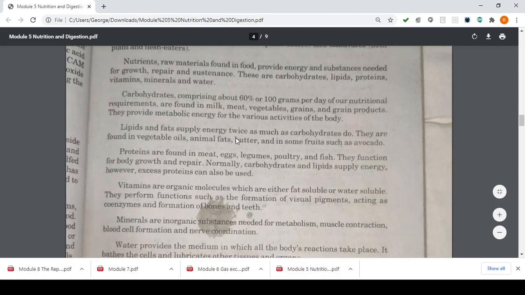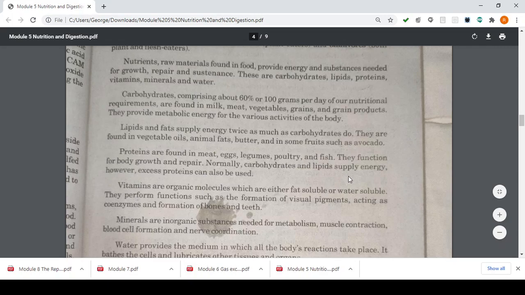So next, you have your proteins that are found in meat, eggs, legumes, poultry, and fish. They function for body growth and repair. For example, nagisi akong muscle. Kay sobra akong hakwat bikagina. So you need your protein para mag-repair sa imong broken muscle tissues. So protein is for your growth and repair.